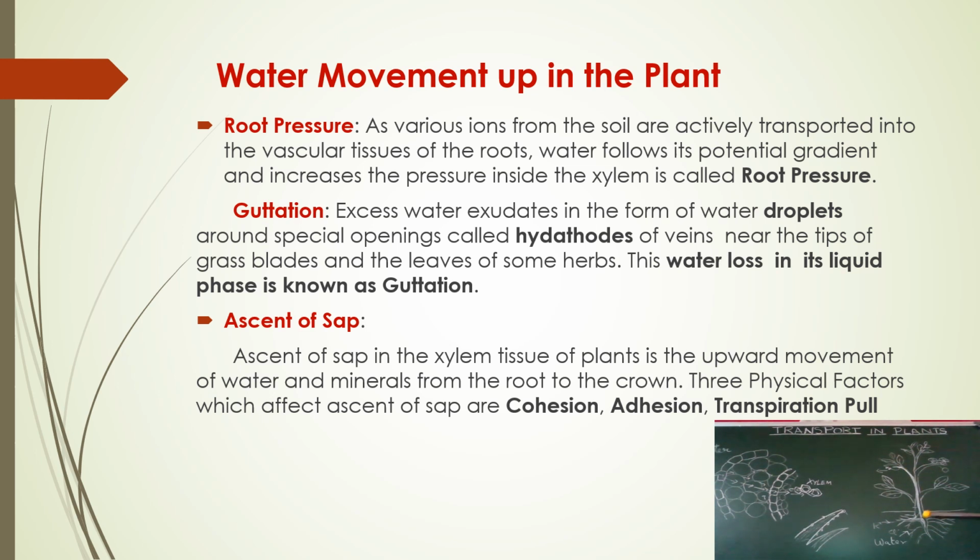So what happens then? Some pressure is exerted in the root. This pressure is called root pressure, which is created in the xylem tissue. Because the water is getting collected in the xylem tissue, this continuous collection creates some pressure. This pressure exerted in the xylem is nothing but the root pressure.